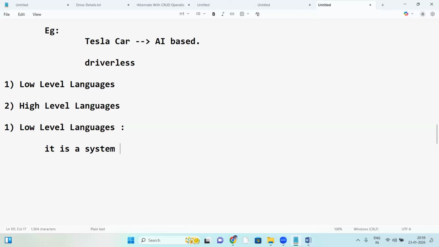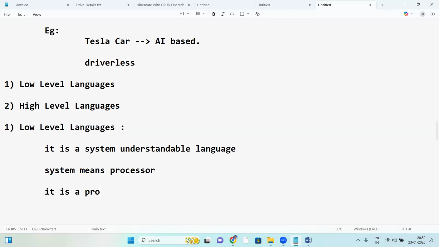It's a system-understandable language. Here, system means processor. It's a processor-understandable language.